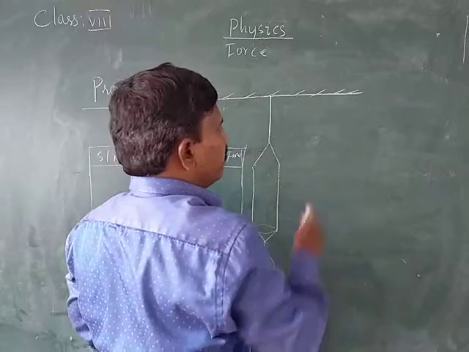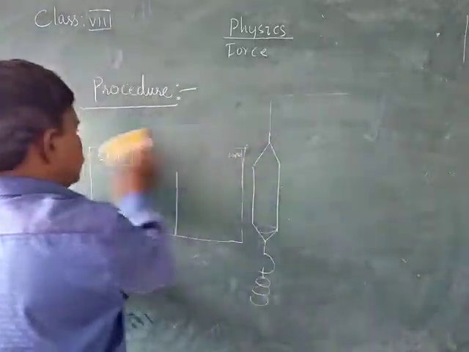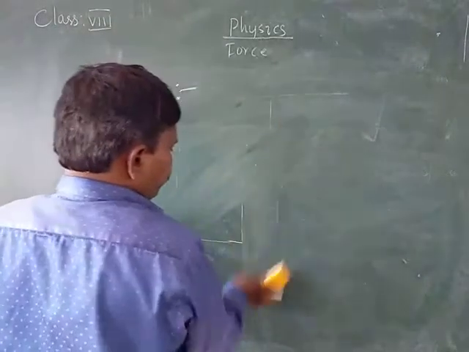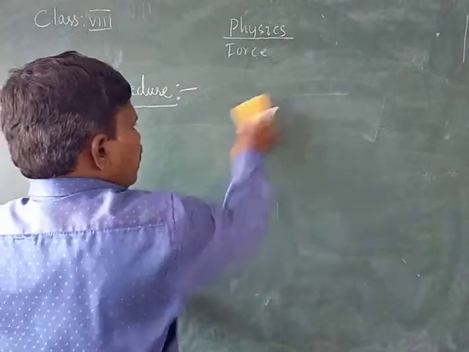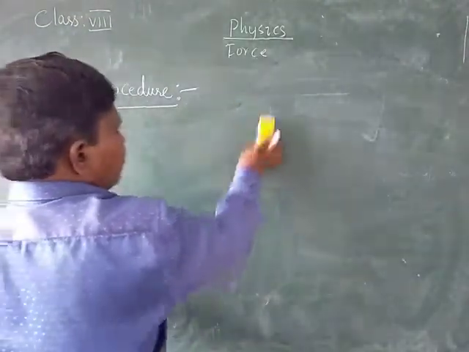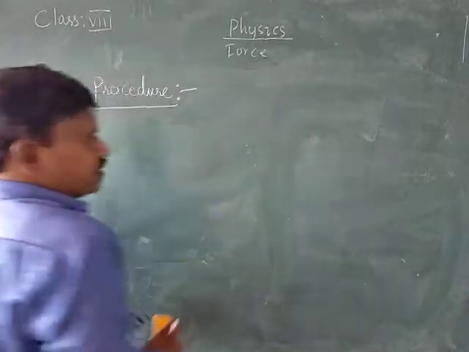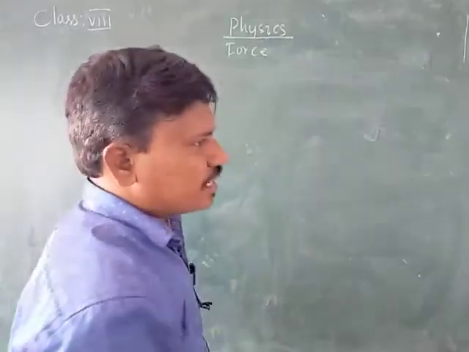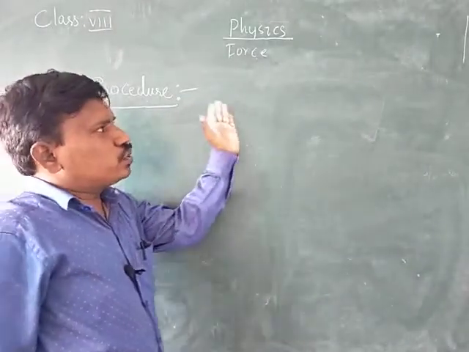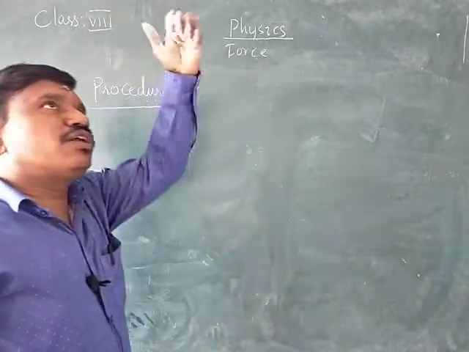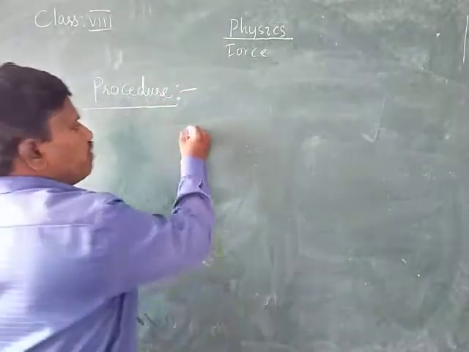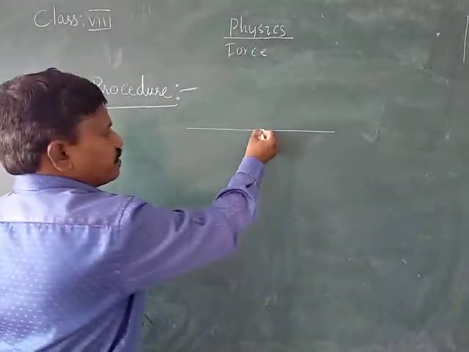For this, in the second case, as in the first case where we suspended the string to a ceiling, ceiling means a roof, but now we have to suspend it to a weight hanger.